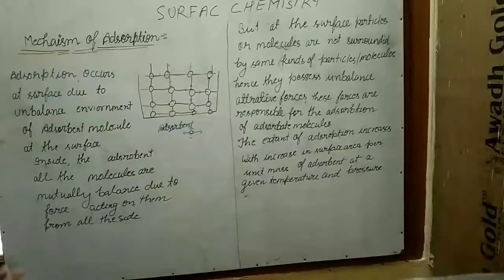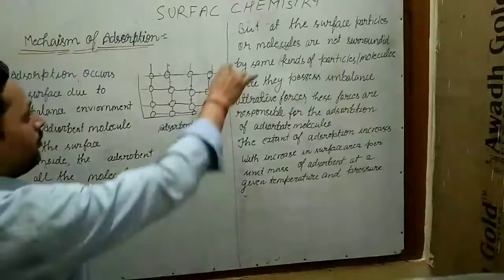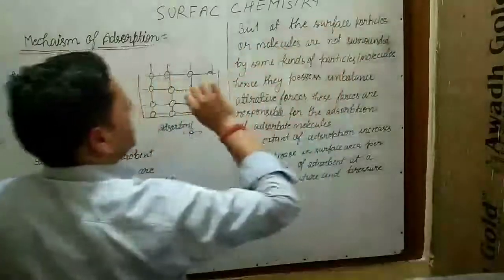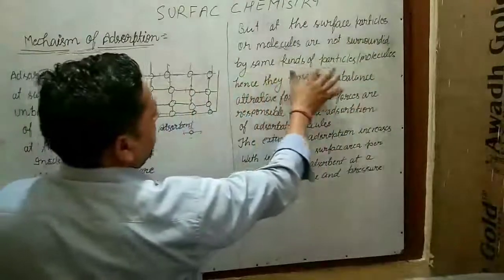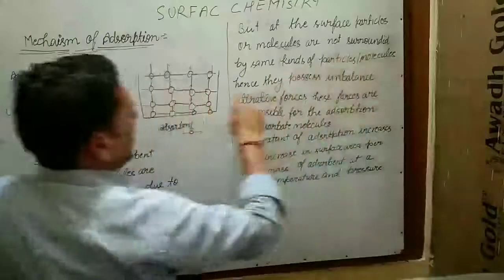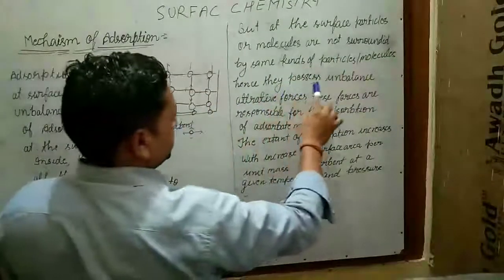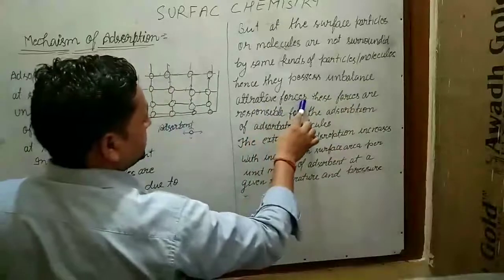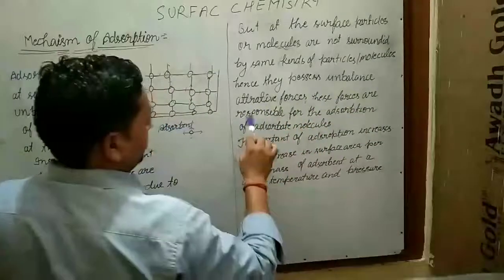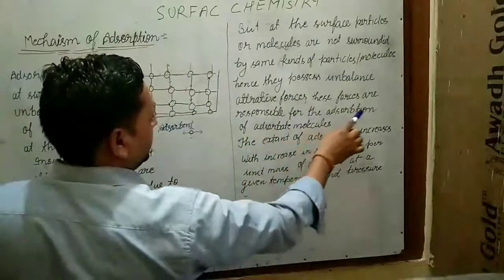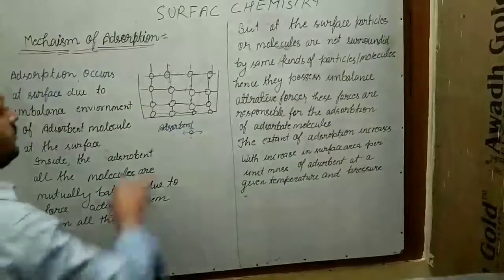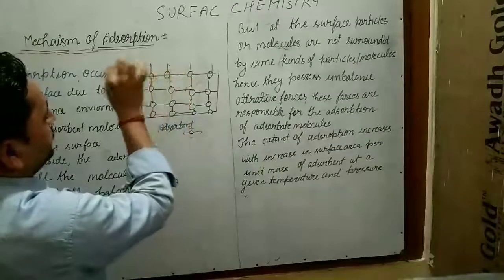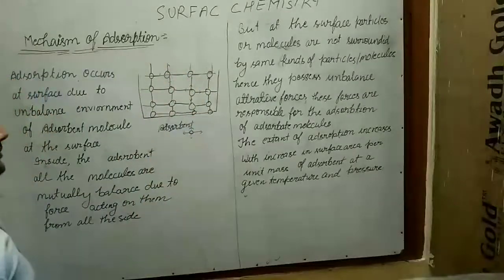But at the surface, particles or molecules are not surrounded by the same kinds of particles or molecules, hence they possess unbalanced attractive forces. These forces are responsible for the adsorption of the adsorbate molecule.